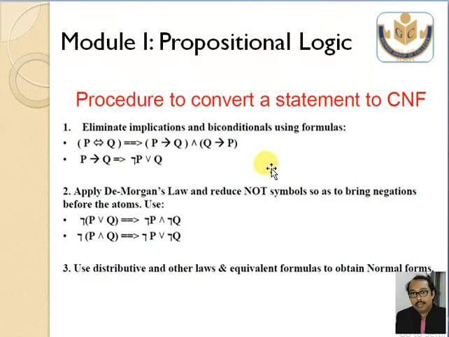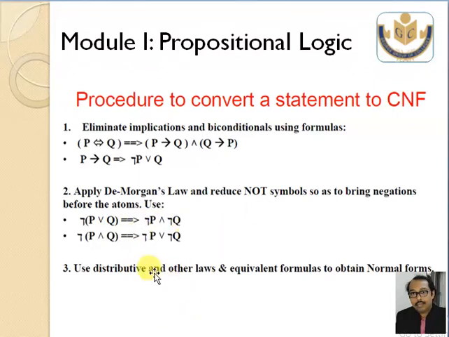So here is the rule for how to convert a statement into DNF and CNF. The logic is very simple. You have to remove the double arrow into single arrow, because I told you P double arrow Q means P arrow Q and Q arrow P. Look at the first slide, first lecture where I described it. Now P arrow Q is not P or Q. We also proved this in the truth table. Now you need to apply De Morgan's law so that the negation on the whole bracket is moved into individual atoms. So now you will find the CNF and DNF.